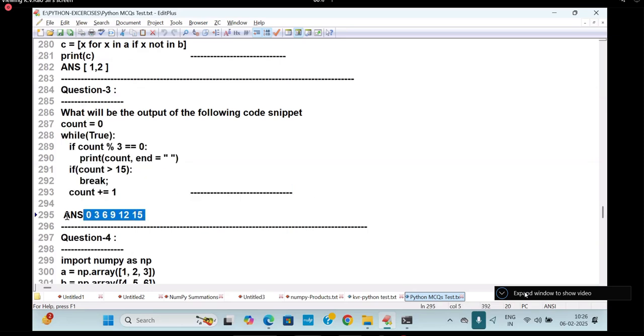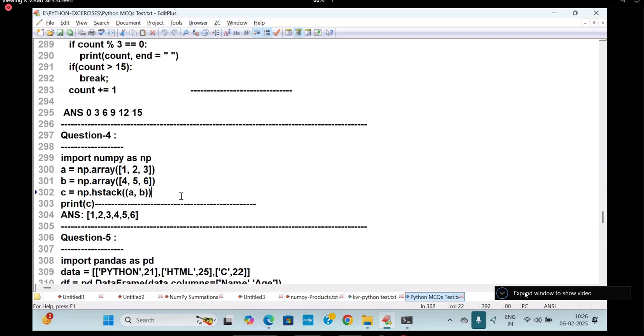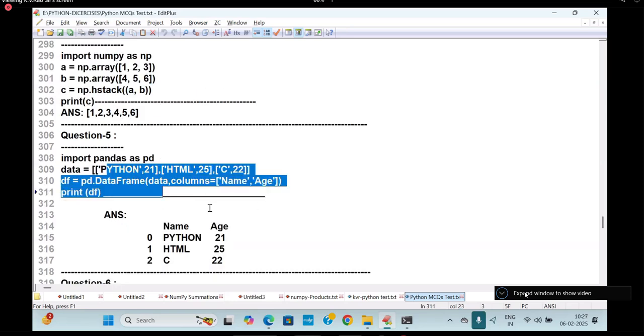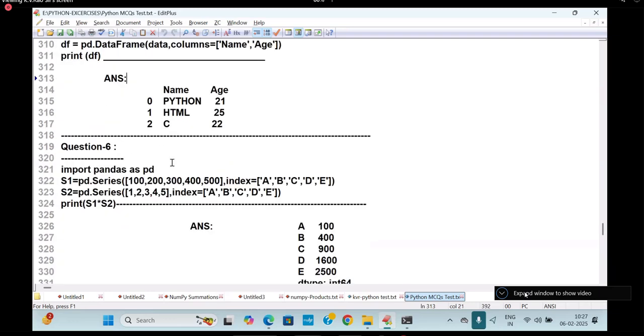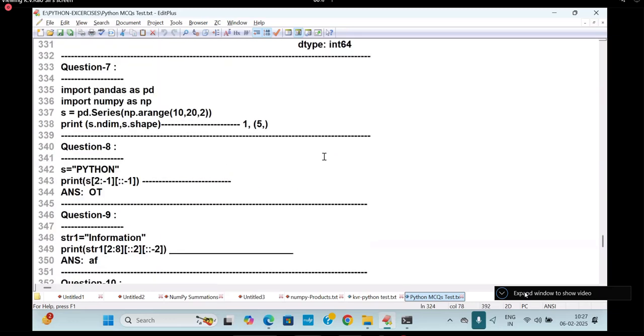I'm giving the key also to my technical team. One more question, NumPy. What is the hstack of dash? hstack, hstack. What is that stack? Horizontal. 1, 2, 3, 4, 5, 6. 1, 2, 3 adjacent horizontal only will come. Horizontal means generally people will write 4, 5, 6 in the bottom. Well, one row, and another row will be coming in the same. Next is Python, a pandas level discussion, student. I kept it dash only. Again dash only. See that. Mind blowing. When I write it, Python of S is equal to Python of S of 2 colon minus 1 and colon colon minus 1. What is the answer?